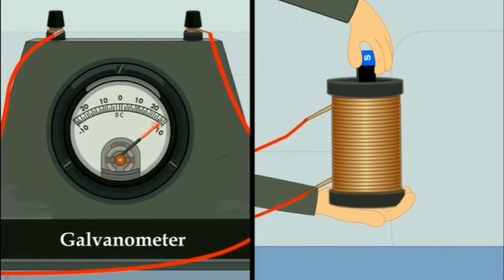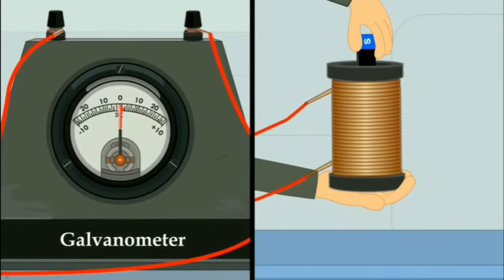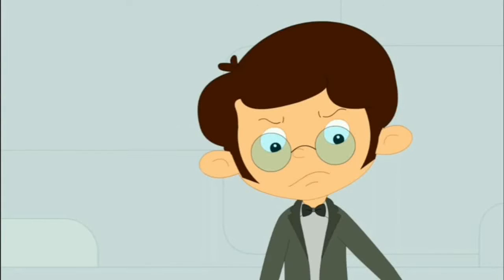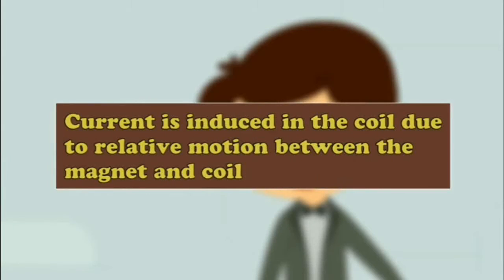Now, keeping the magnet fixed, he moved the coil towards the magnet. Again the galvanometer showed some deflection. So he concluded that it is the relative motion between the magnet and the coil that is causing the current to get induced in the coil.